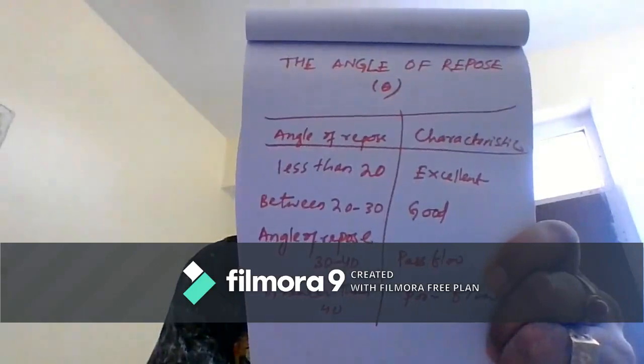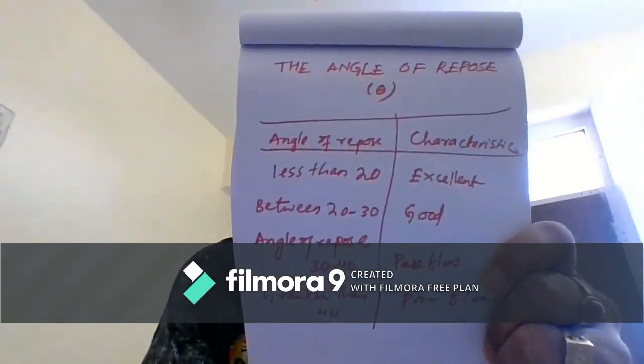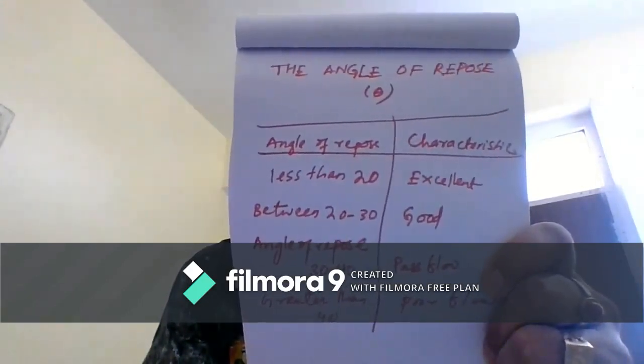The value of theta is directly indicating the flow property of the powder. If you are getting the lesser angle, then the flow property of the powder seems to be good. If that is increasing more than 90, then the powder quality, the flow property is found to be worst. These are the data which are indicating the different flow property of the powder depending upon angle of repose.